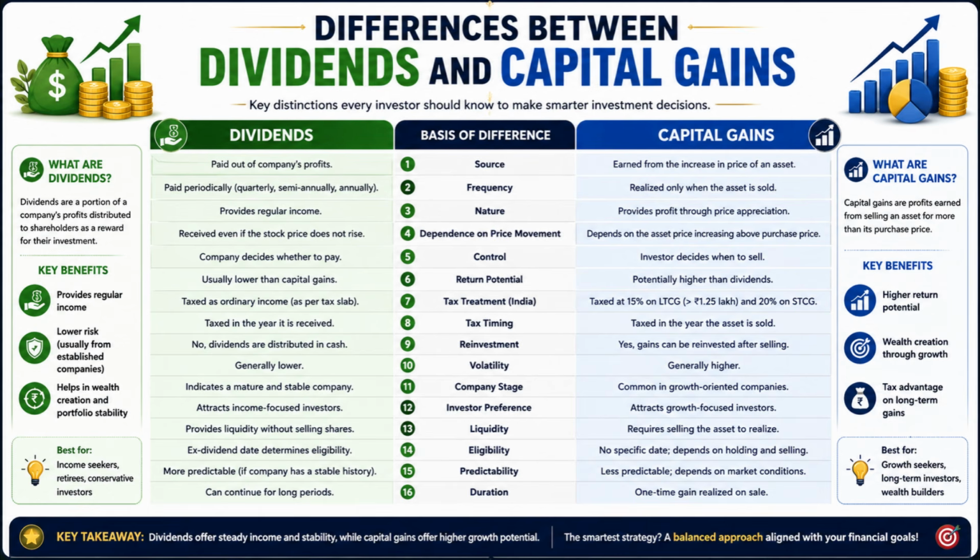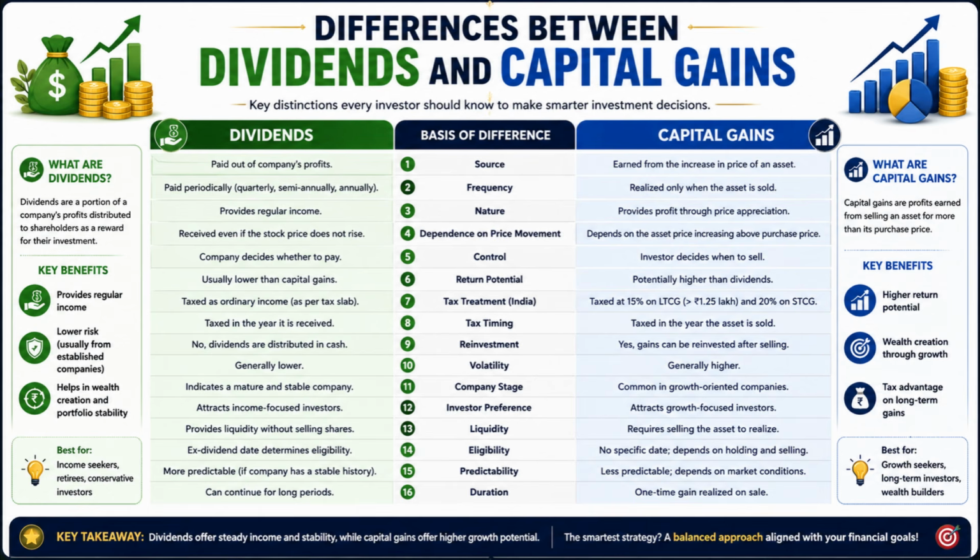Number 1. Dividends are paid from a company's profits to shareholders, whereas capital gains arise from an increase in the market value of an investment asset. Number 2. Dividends are usually paid periodically, such as quarterly, semi-annually, or annually, whereas capital gains are realized only when the asset is sold.